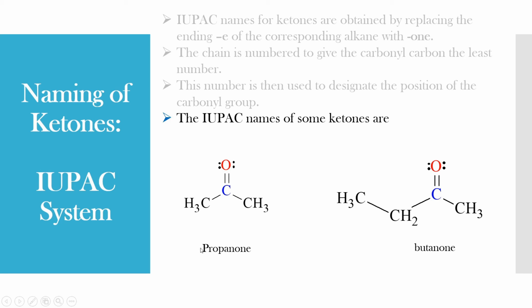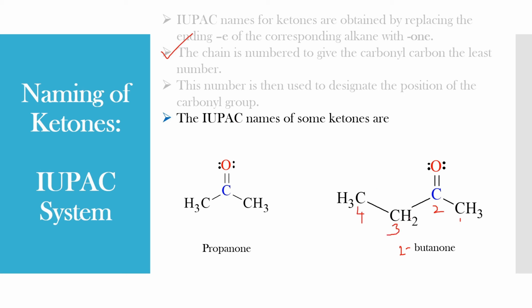We can simply write propanone and butanone because the carbonyl carbon comes at the second position. Butanone can also be written as 2-butanone because the carbonyl carbon must get the least number according to the second point.